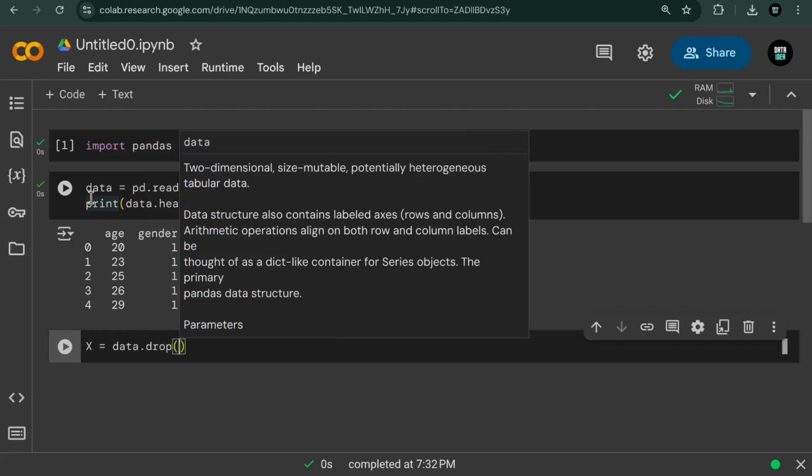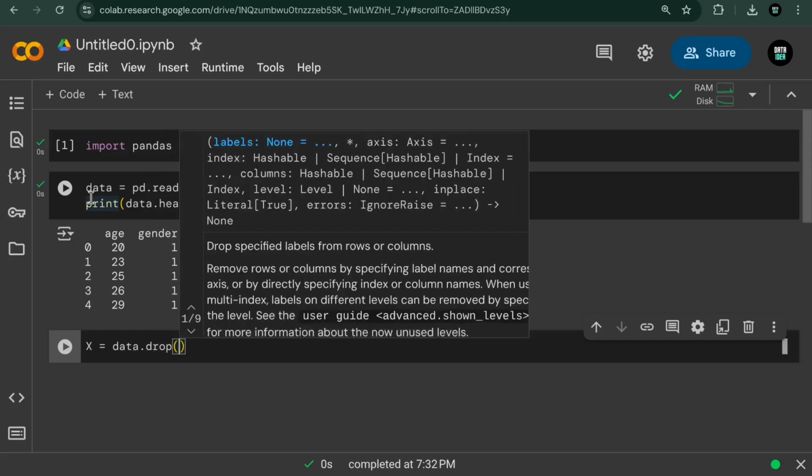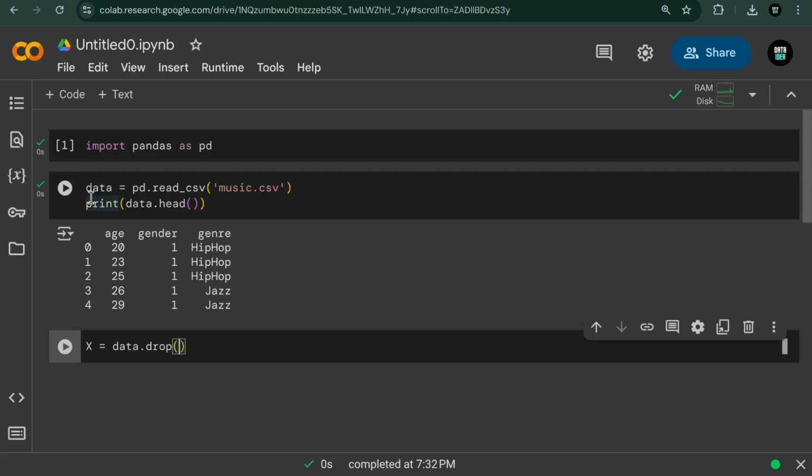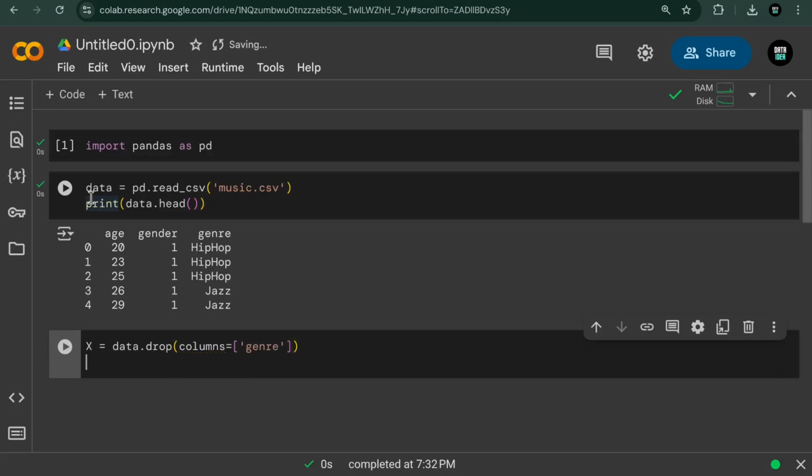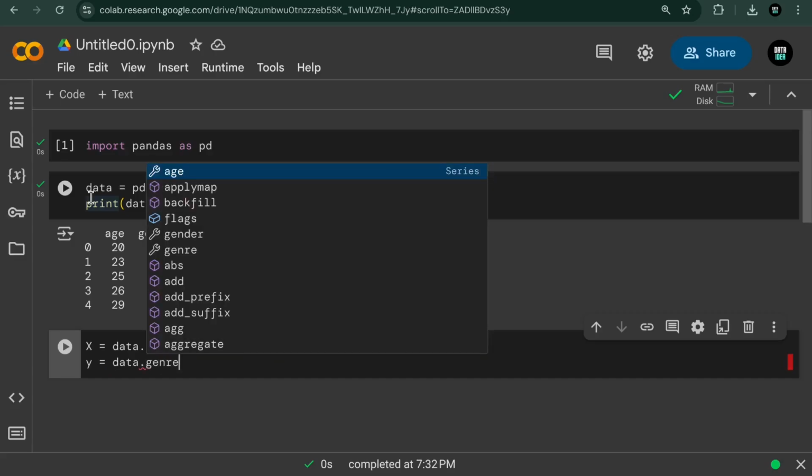So from the dataset, if we remove genre, we remain with only the two other contributing columns. So we can do dot drop columns, then we say genre, like that. Now we can set the target, which is the outcome, as data dot genre.